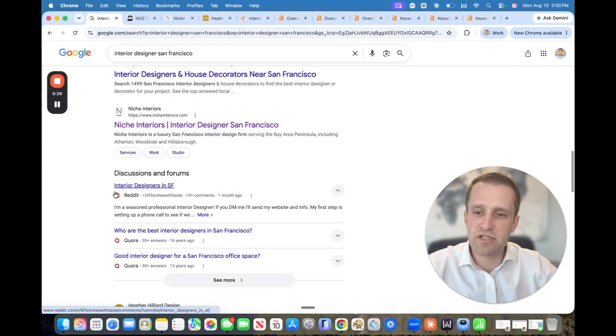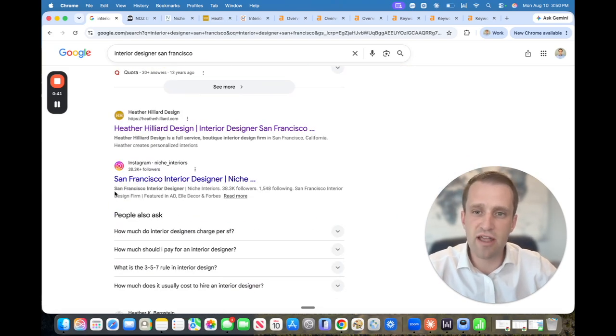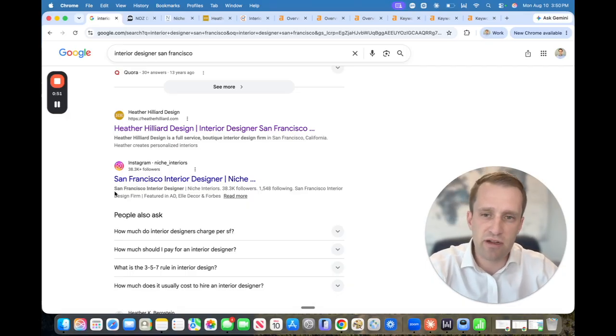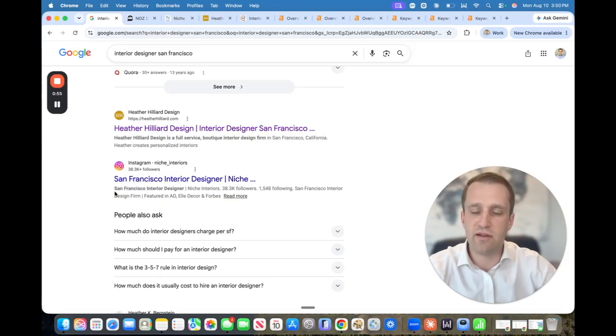Then you have the first 8 slots of a Google search result, and this is what controls everything really when it comes to being able to rank on the first page of search, in the Google Map Pack and in AI. And primarily you're utilizing on-page SEO, or the keywords that you have embedded on your website. And this is what this video is all about.